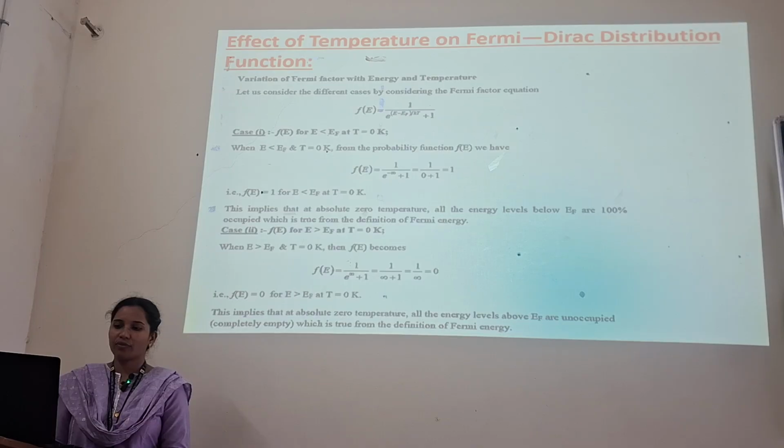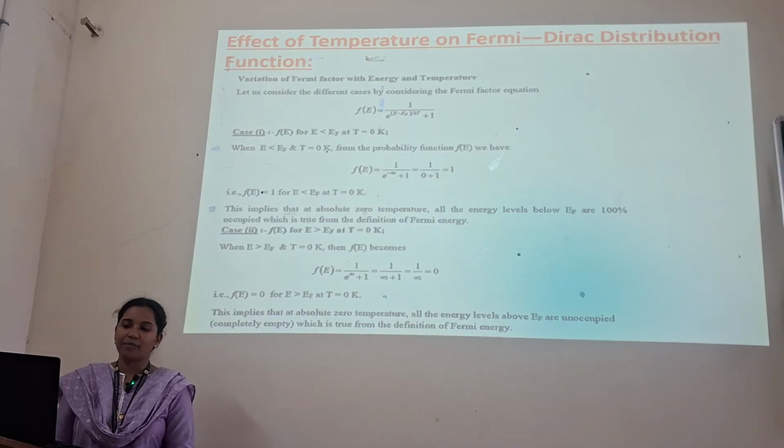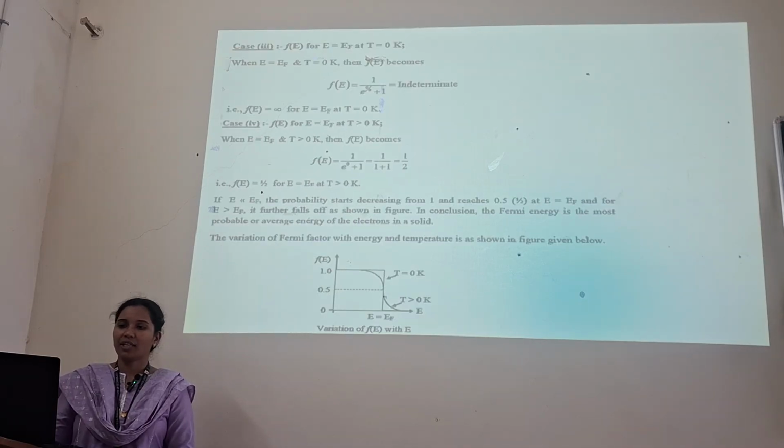For that we have f of E equals 1 at E less than Ef, and f of E equals 0 at E greater than Ef. This implies that at absolute zero all the energy levels above Ef are unoccupied, that is, completely empty, which is the true form of the definition of the Fermi energy.